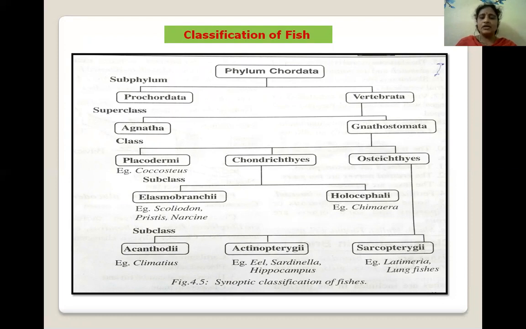The Gnathostomata is divided into three classes: Placodermi, Chondrichthyes, and Osteichthyes. Chondrichthyes is divided into two subclasses: Elasmobranchii and Holocephali. Next, Osteichthyes. Osteichthyes is divided into three subclasses: Acanthodii, Actinopterygii, and Sarcopterygii. And examples are cleared in this slide.